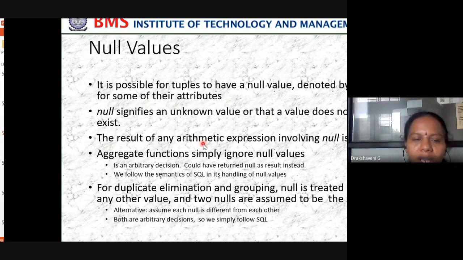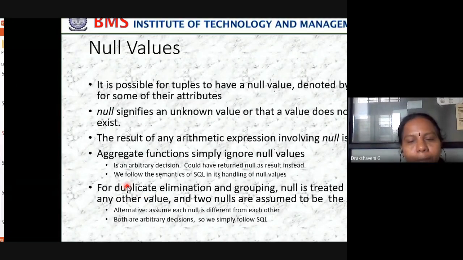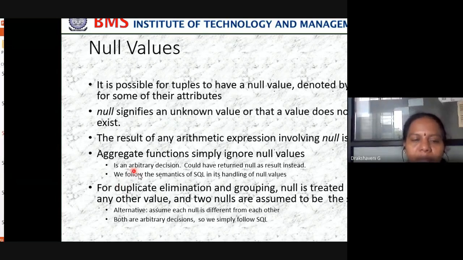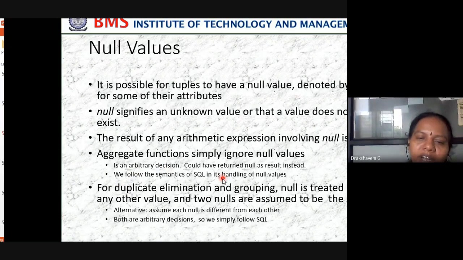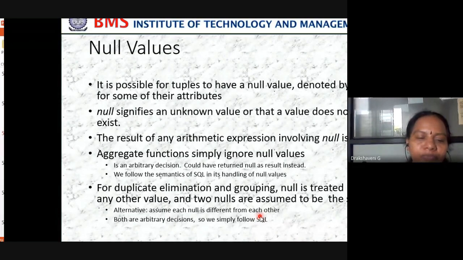The result of any arithmetic expression involving null is null. Aggregate functions simply ignore null values. So if you are using sum and you have a null, that will be considered as 0. In an arbitrary decision, it could have returned null as the result instead. So in SQL, how do we handle nulls? For duplicate elimination and grouping, null is treated like any other value, and 2 nulls are assumed to be the same. So if I have 2 nulls, I can say both are the same.